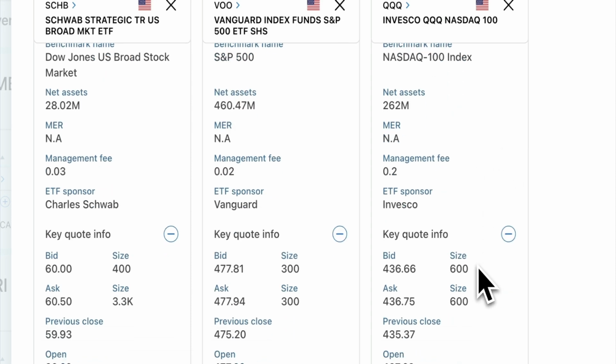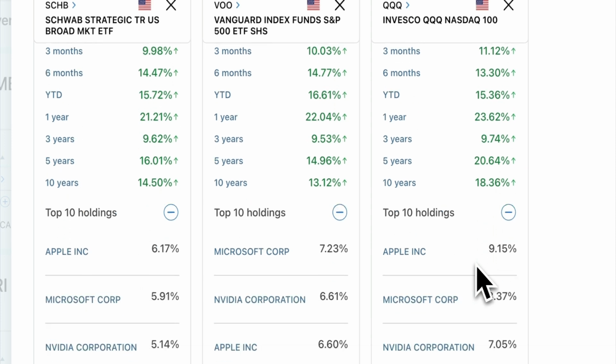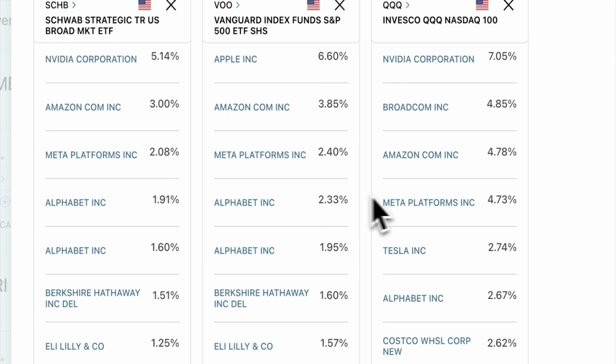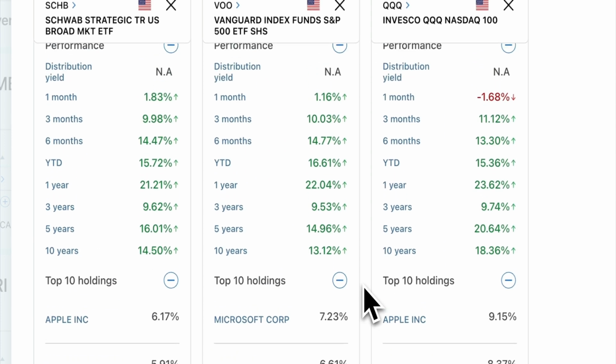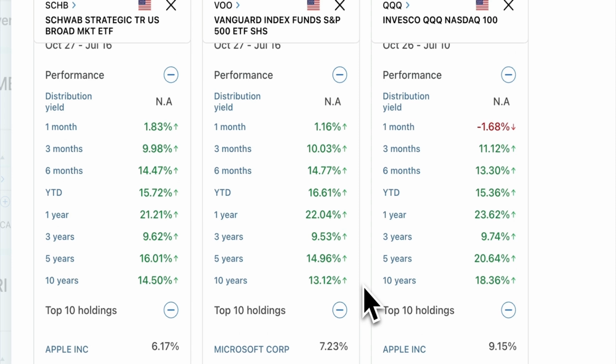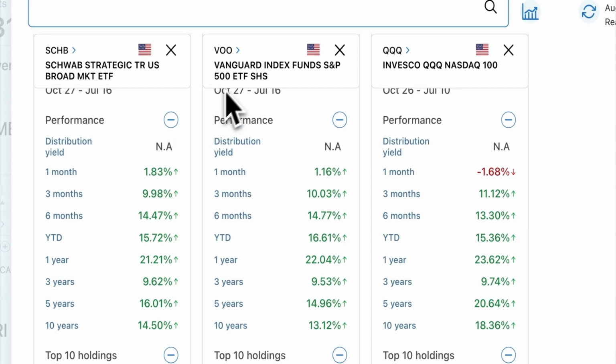So for me, when you look at performance, exposure, and the bigger assets under management, they all have over $1 billion. So that's a lot of money. For me, at the end of the day, I really, really like QQQ because it has given me more money than any of them. So that will be my first choice, the second choice will be Schwab, and the third choice will be VOO. So that's all I have for today for these ETFs.